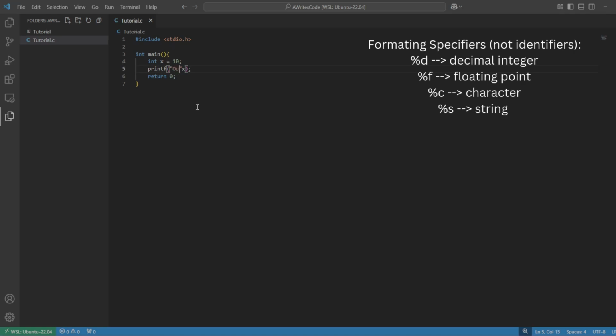Let's say we want "our number is", and wherever we want our integer to be, we throw this decimal identifier in. This %d just tells the program that the next argument, which is an integer value, this stands for decimal integer. The next argument, which is an integer, replace this %d with it.